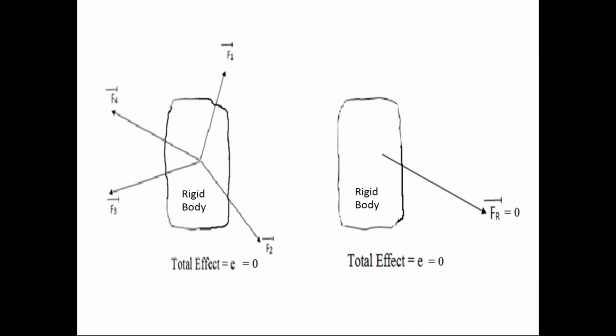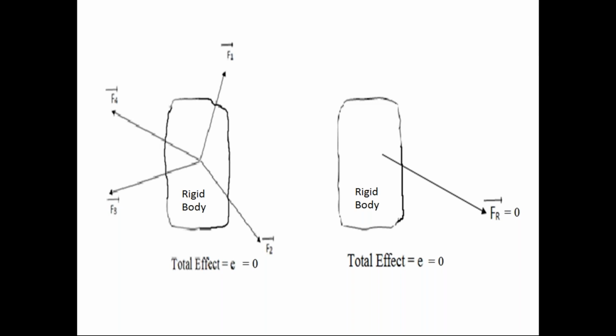So, if the force system acting on the rigid body, force system means number of forces, is in equilibrium condition, the effect of that force system on the rigid body is 0. So the condition of rigid body remains unchanged.